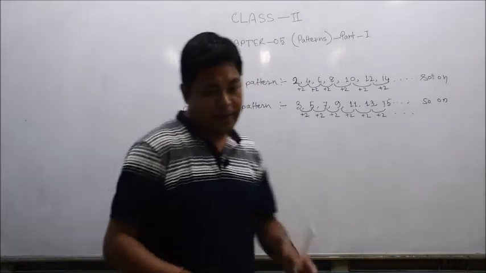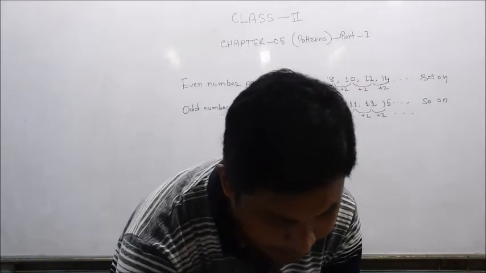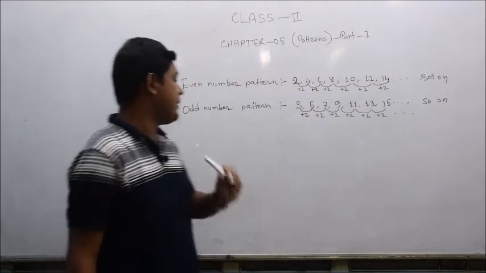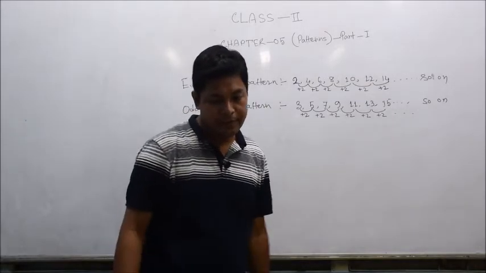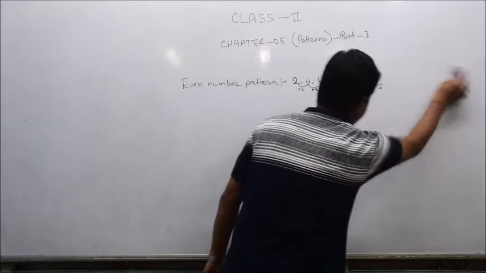We can say the pattern is a sequence, or it is a certain type of sequence. So these are the examples of even numbers pattern and odd number pattern. Let's proceed to another example.